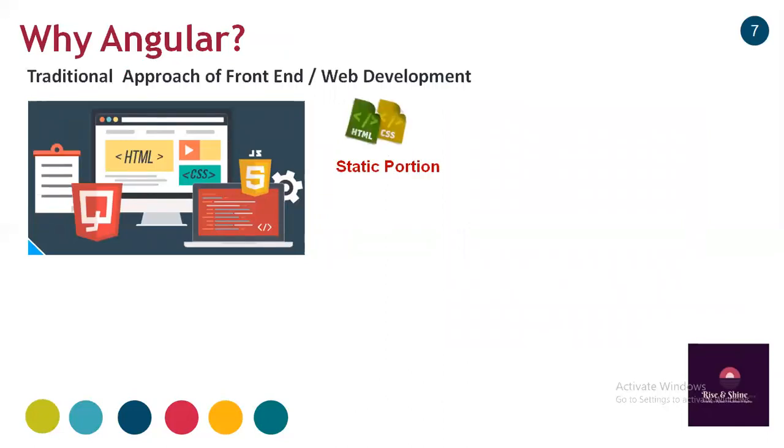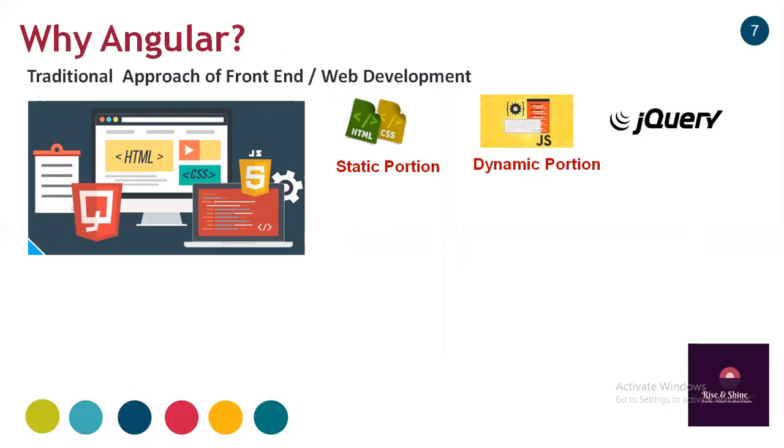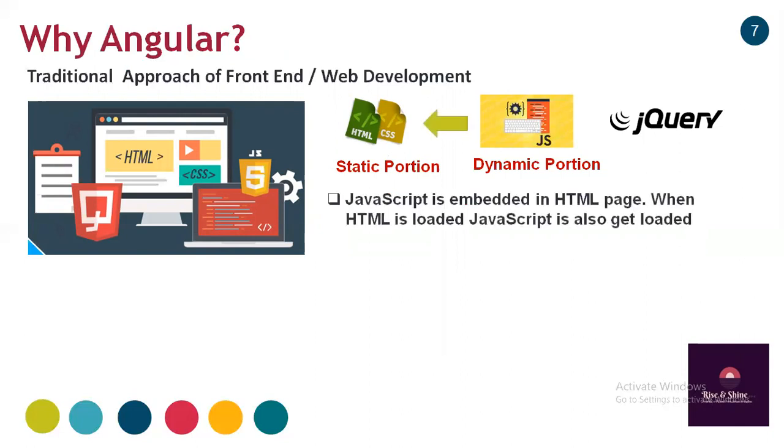So in the traditional approach of front-end development, the static portion is HTML and CSS, and the dynamic portion is JavaScript or a jQuery type of library. All of you know such JavaScript and jQuery we embed in HTML code, and when such HTML code is loaded, JavaScript is also automatically loaded.